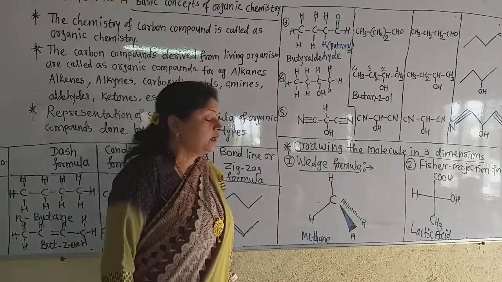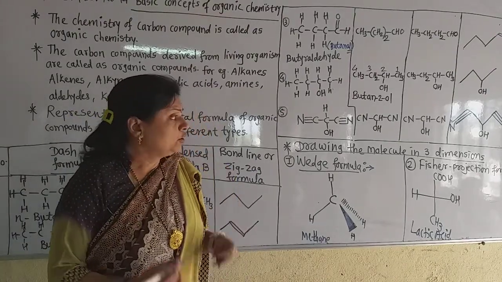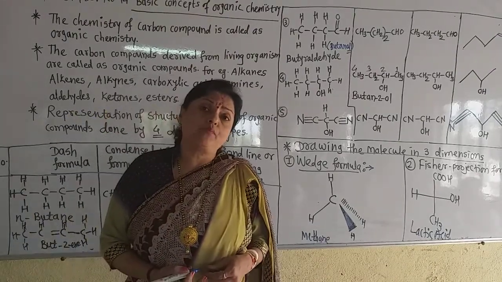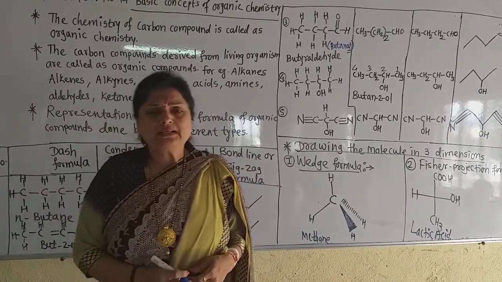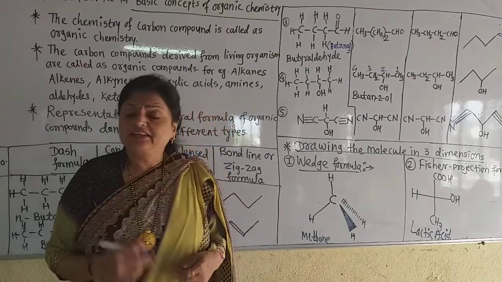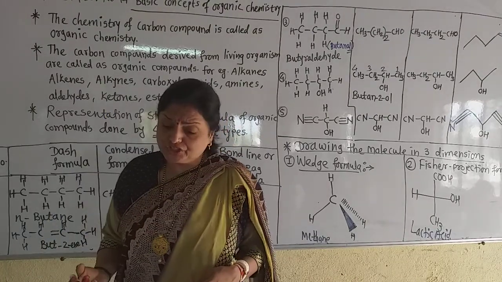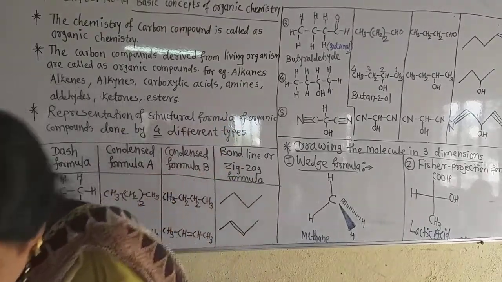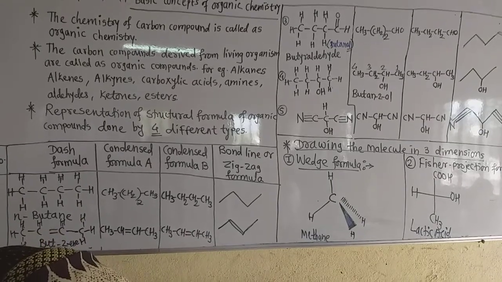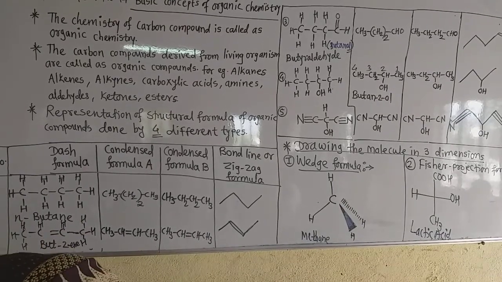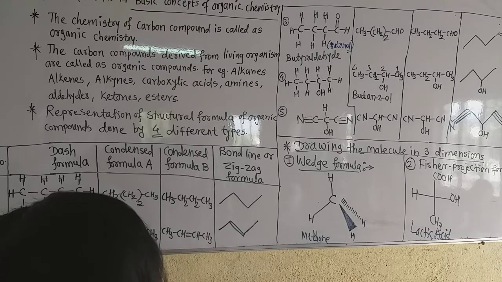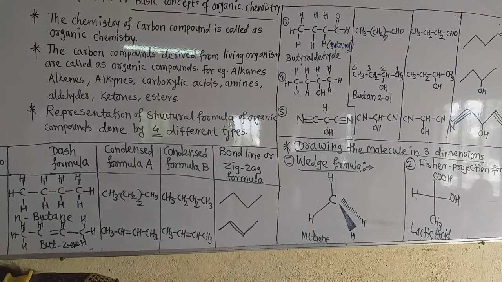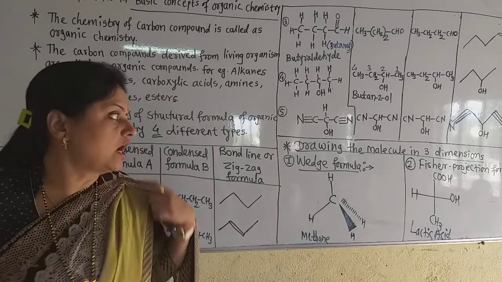Now there is again the drawing of organic compounds in a 3-dimensional manner. There are so many different methods, like the Wedge formula and the Fischer projection formula. Again, the last is the Newman projection formula, and the Sawhorse formula is also there. Now let us see first about the Wedge formula.